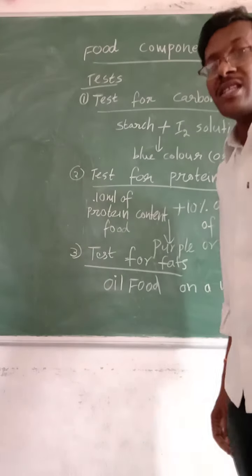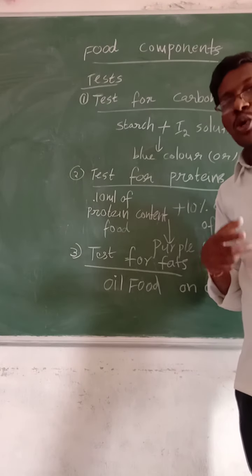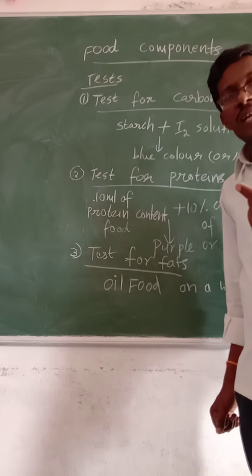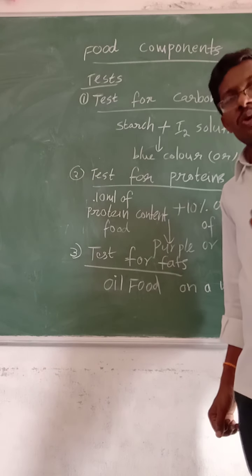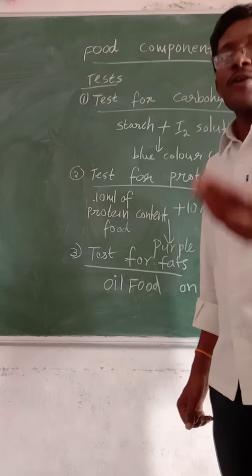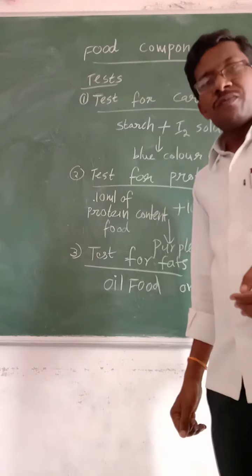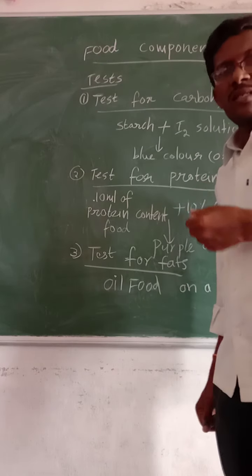That means semi-transparent. You know that based on the passage of light, substances are of three kinds. One is transparent, second is semi-transparent, also called translucent, third is opaque. A substance which allows the light to pass through it is transparent, for example glass.